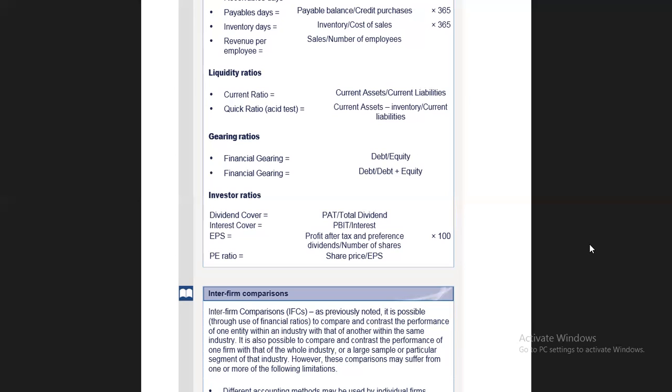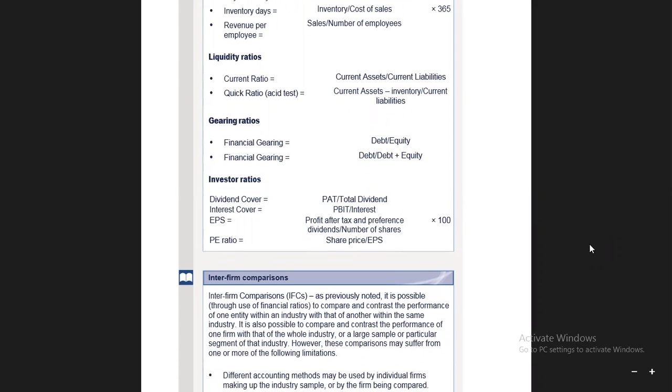If equity is the same as debt, it means that if something arises, we can sell that equity and pay back that loan. So the financial position of the company is stable, not fluctuating. Financial gearing can also be debt divided by debt plus equity. So sometimes we calculate debt by equity, sometimes debt divided by debt plus equity. It all depends on which data is given in the question.